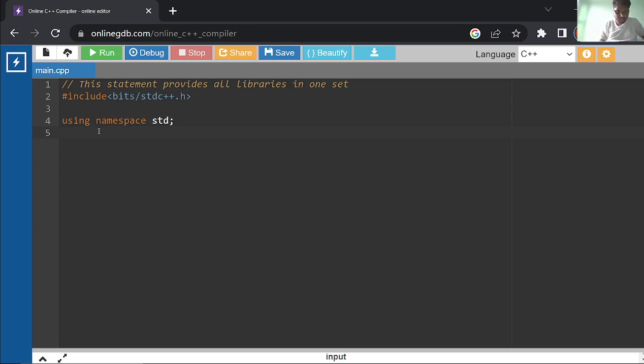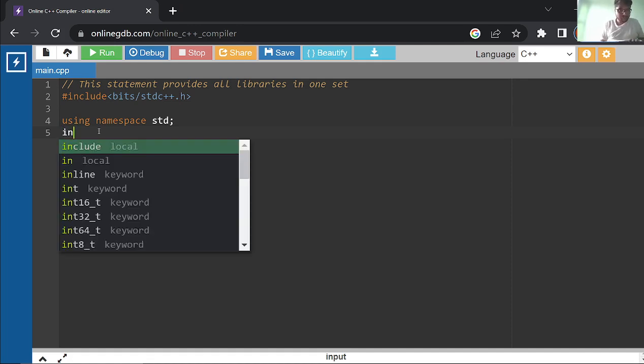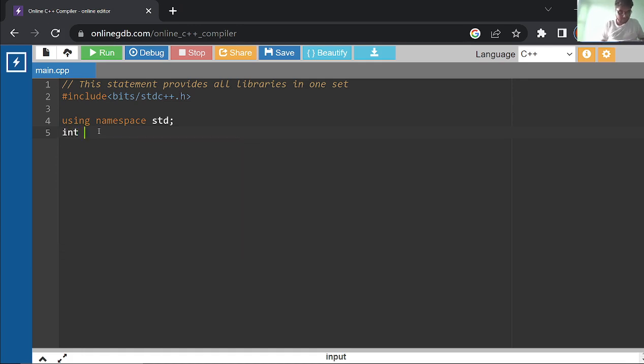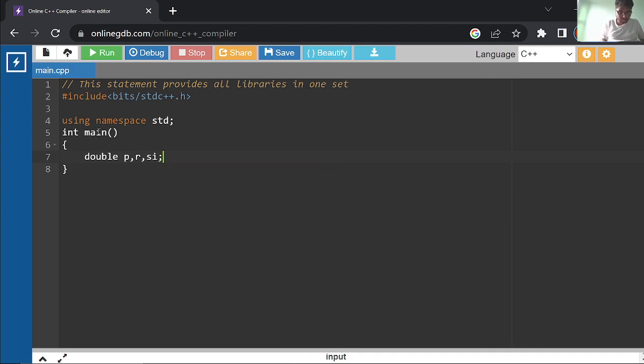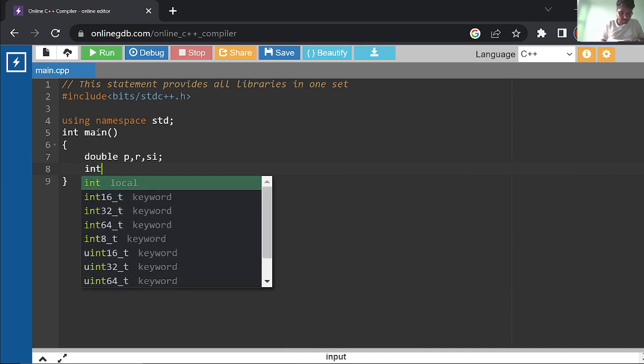Now we don't need to define a class in the current one, but we will discuss classes in the OOPs section in C++. Now define a function. As I have told, the main function is very necessary. Define main. All right. Now, similar ones: here we can also use double E, double R, double I. Sorry, SI. All right, and what in T.